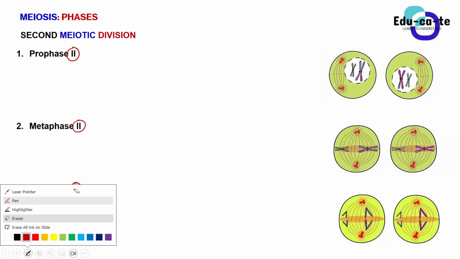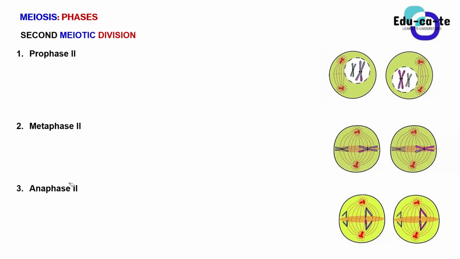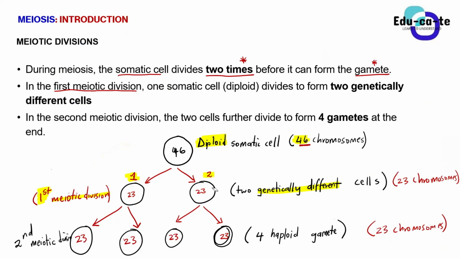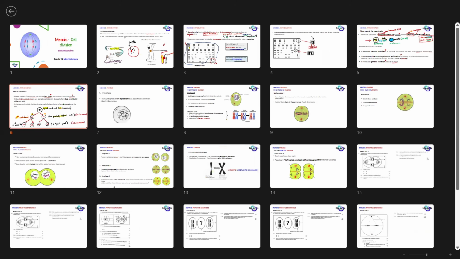Now, what are we dividing here, guys? We are dividing these 2 genetically different haploid daughter cells. We are going to divide them again so that we can form 4 in total, because that is our model that we had at first. We divide the first one into 2, and then these 2 will divide again and form 4 haploid gametes at the end of the day. That is what we need to do at the second meiotic division.